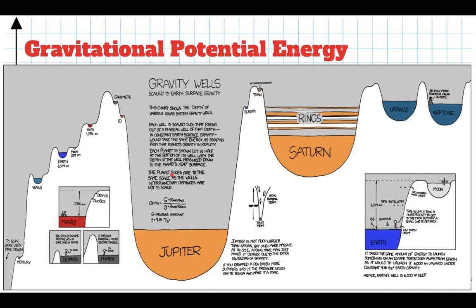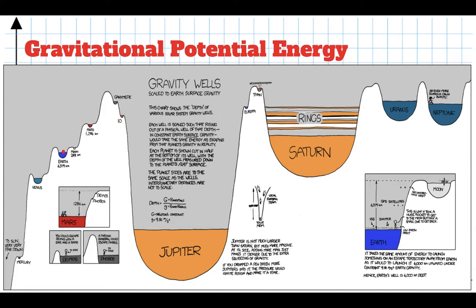So it turns out that we aren't free either. We are stuck on this earth, and we can't just hop off the earth and wander around the universe because we are stuck in a gravitational hole. And so we call these sometimes gravity wells. And so here's a cool little visualization. This is from the XKCD comic, which shows sort of the size of the gravity well. So we're over here on Earth, and we have a pretty small well, but it still seems like a lot to us. So the top of this line right here is the surface of the Earth, and we are in a hole.